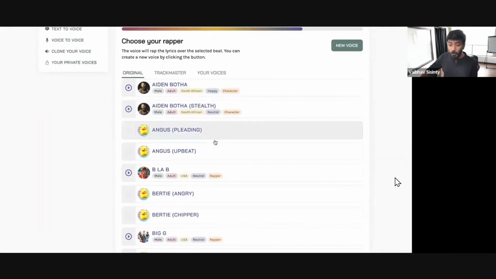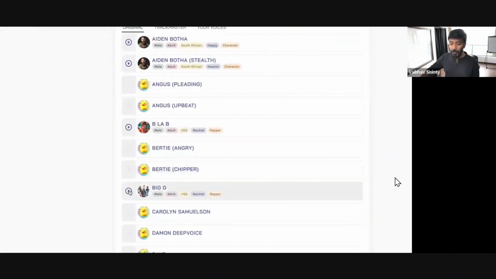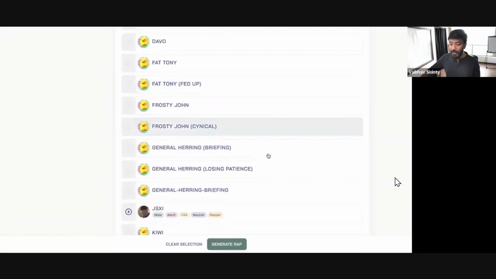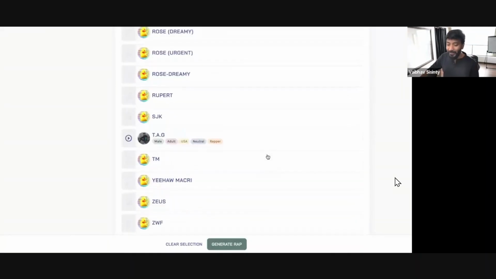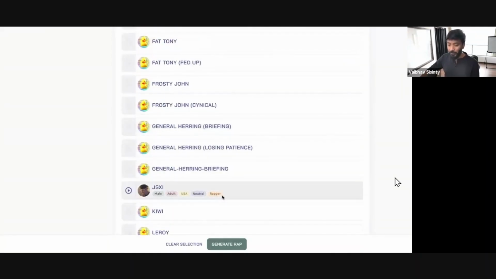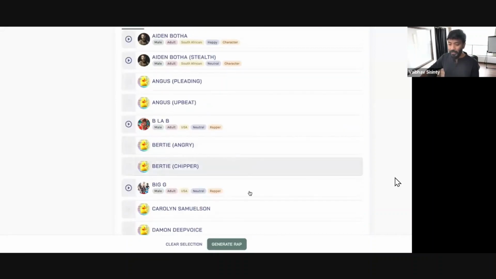And then it's asking me, who do you want to play? Okay, these are all artists. I'm going to select this artist. We sadly don't have Snoop Dogg. It used to be there. Now it is gone. But there are a bunch of artists here. I'm going to select, let's say, Big B, and click on generate rap.